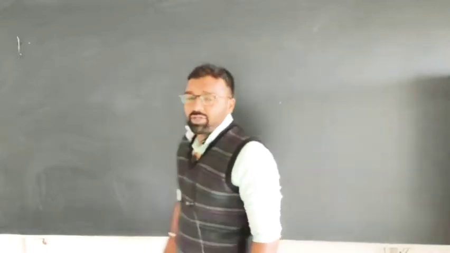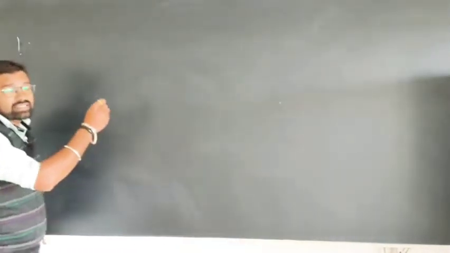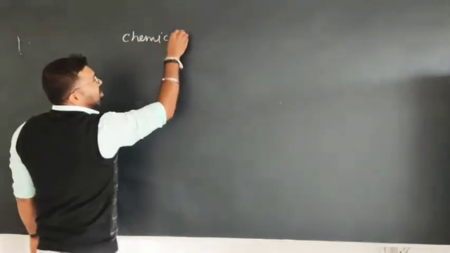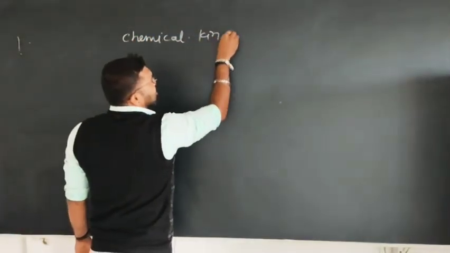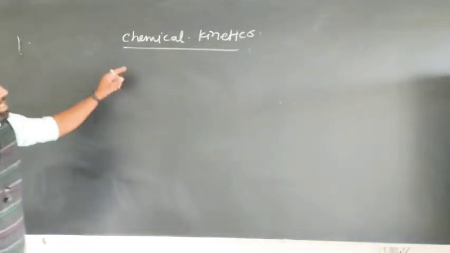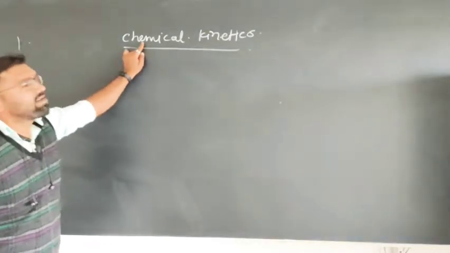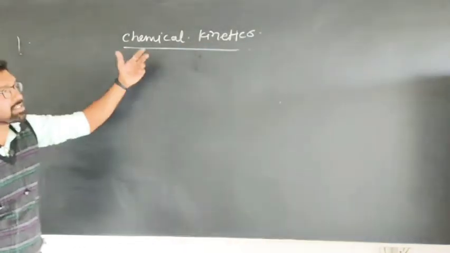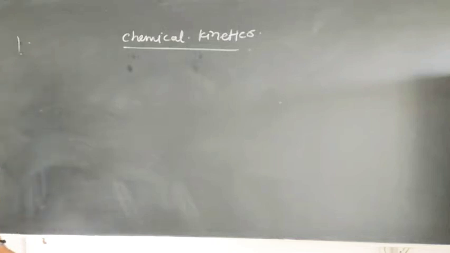We know chemical kinetics very well because you have studied it in SYBSc and TYBSc, right. Okay. So chemical kinetics: chemical means related with the reaction, and kinetics means related with the rate of a reaction. How much a reaction is completed within a particular period of time. That means we want to study the rate of a reaction, right.